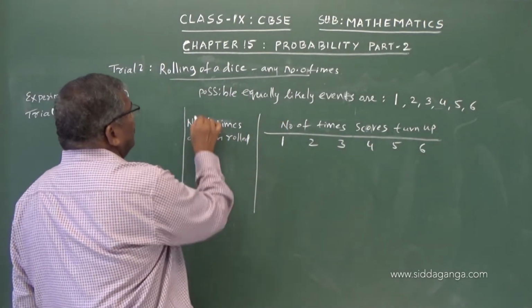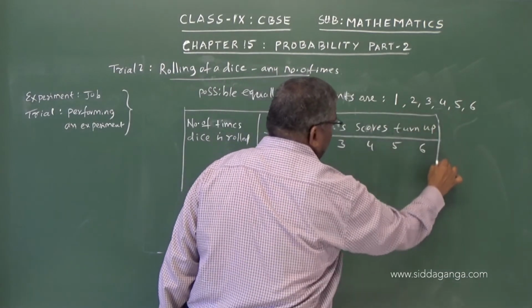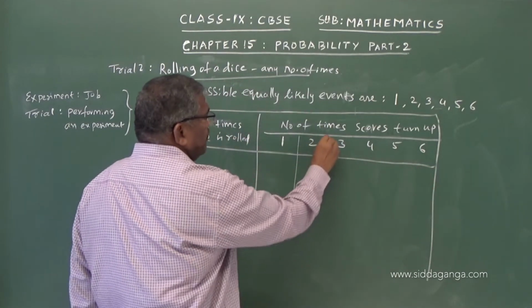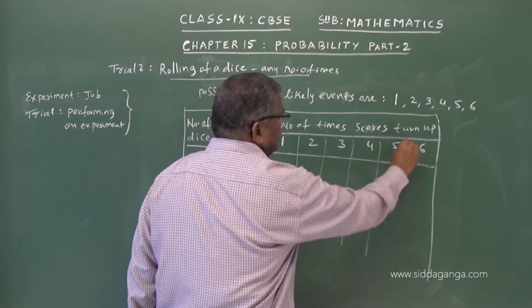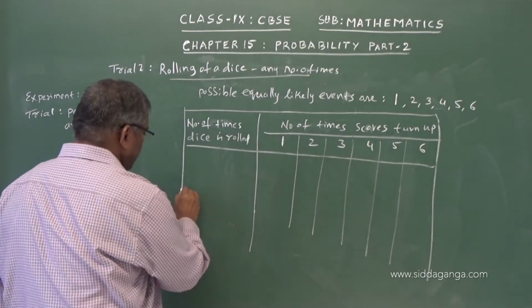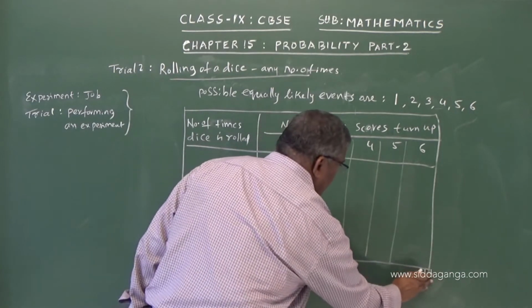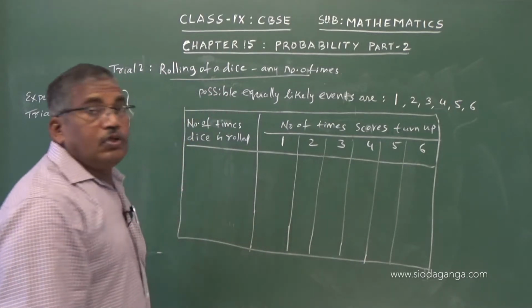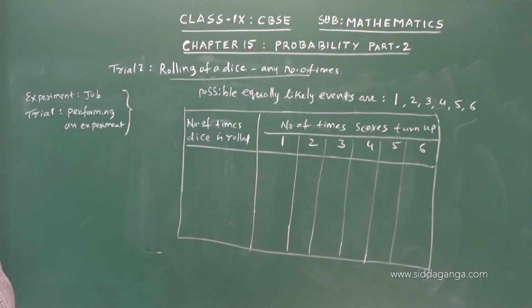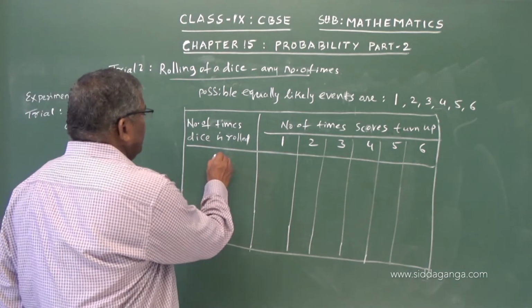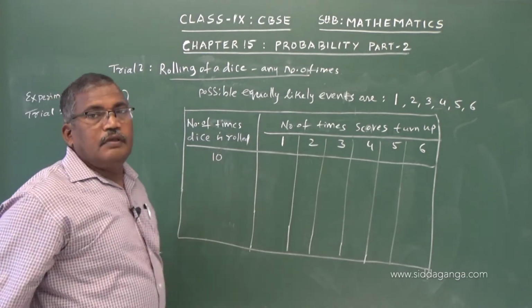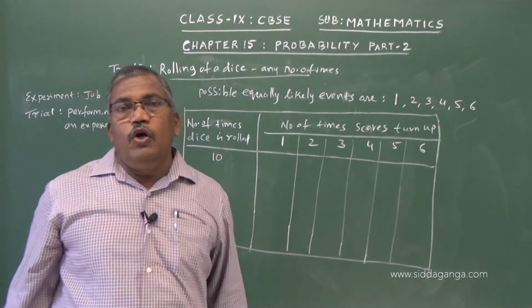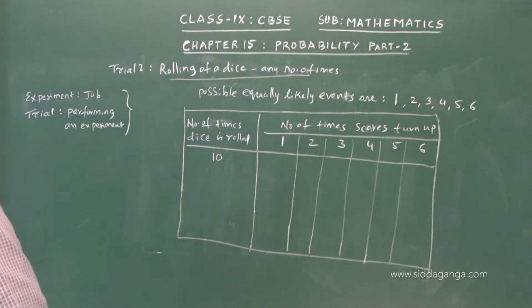So when we roll a dice, we will get these 6 chances. A single dice is thrown, let us say 10 times. A single dice is rolled 10 times.